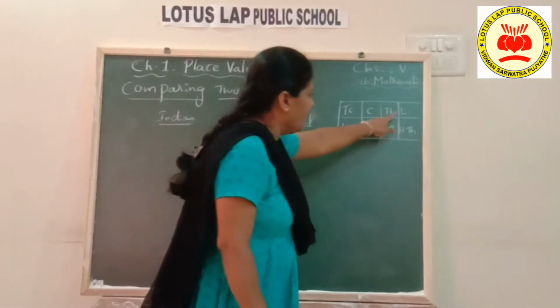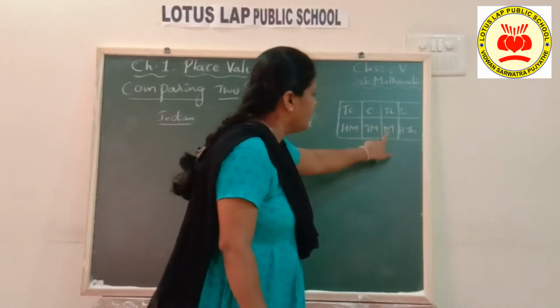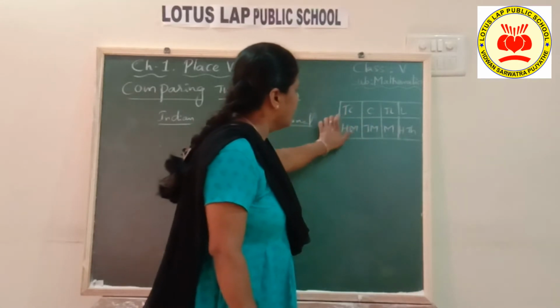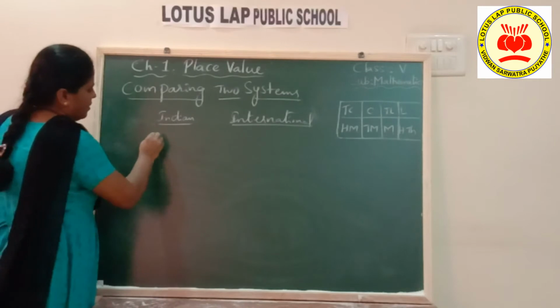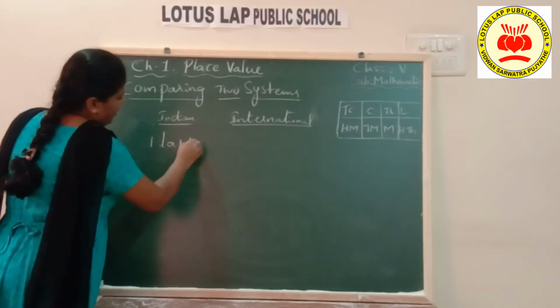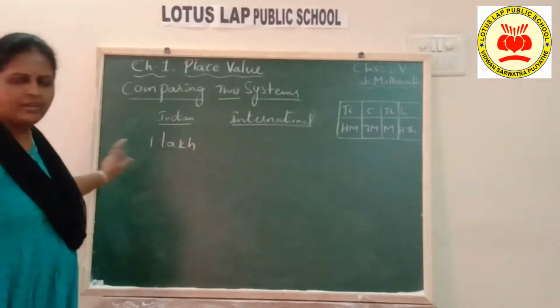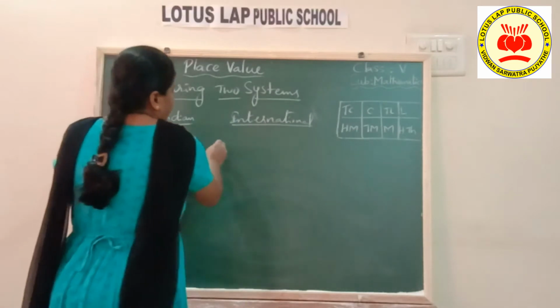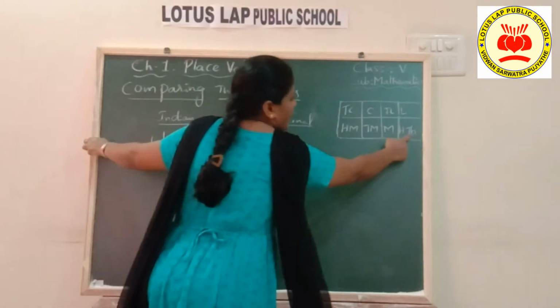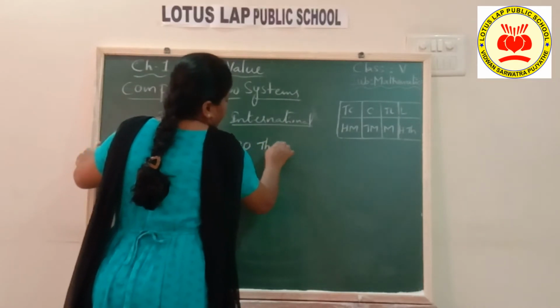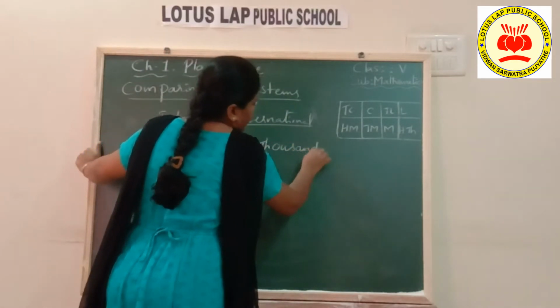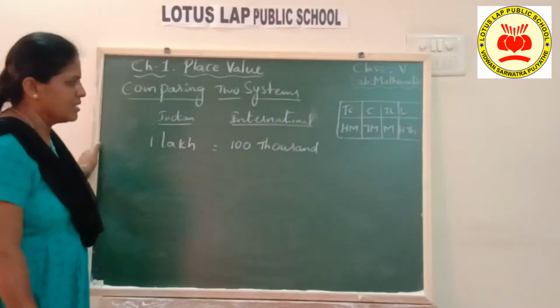So 1 lakh, 100,000, 10 lakh, million, crore, 10 million, 10 crore, 100 million. Now, if I write 1 lakh in Indian system, it is equivalent to 100,000 in international system.